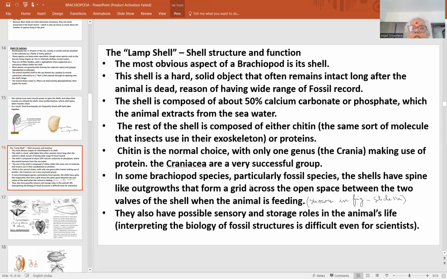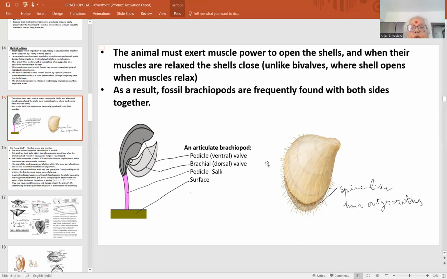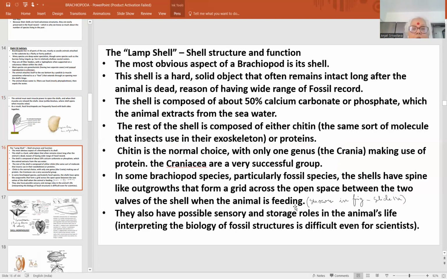In some brachiopod species, particularly fossil species, the shells have spine-like outgrowths that form a grid across the open space between the two walls of the shell when the animal is feeding. ये जब feeding mechanism हम देखेंगे तो details हम लोग देखेंगे कि किस तरह से ये जो hair की तरह के structures that we have seen here, how they grow and how they form a protective shell like covering खोल करके रखने के लिए valve को, ताकि पानी आराम से जा सके. So these are some of the important points in the shell. They have possible sensory and storage role in animals' life.